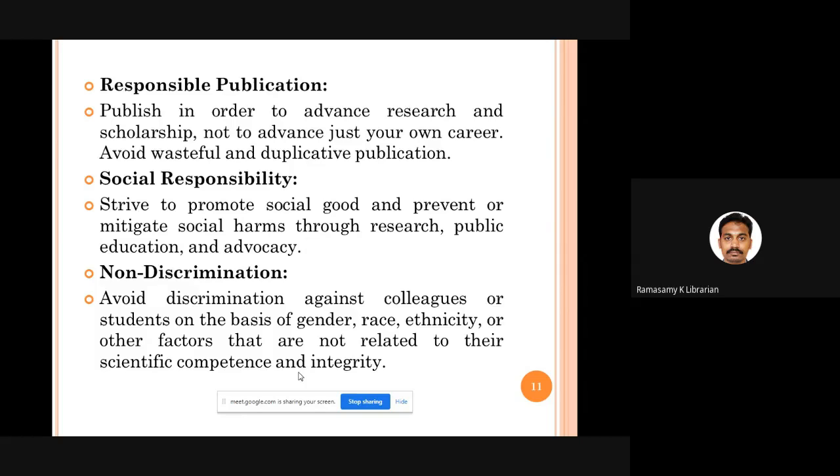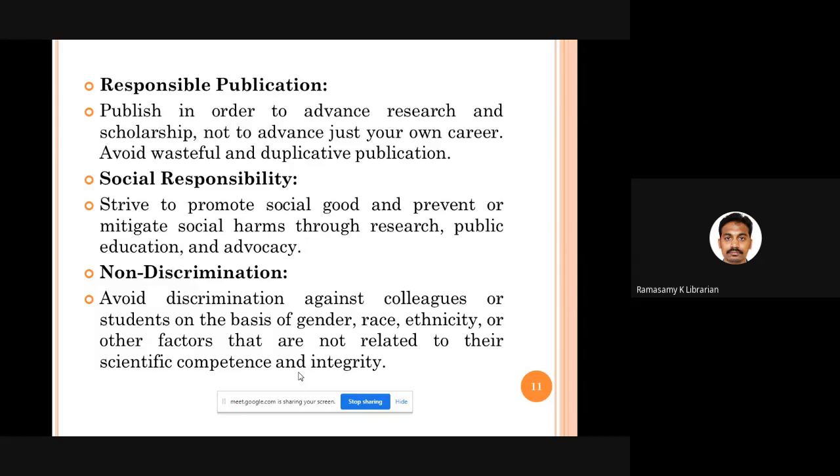Then social responsibility. Whenever you do research, see that your research results are useful to society. Your findings will help society remove or reduce at least some of its problems. It is for the betterment of the people at large.